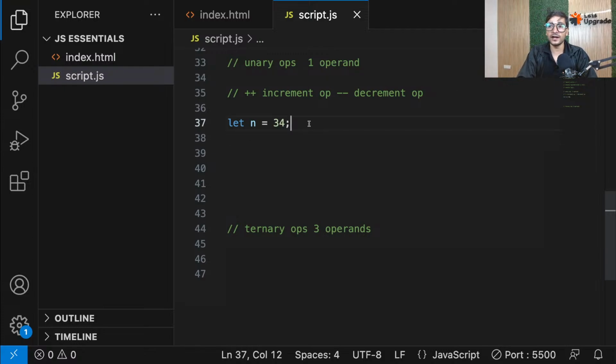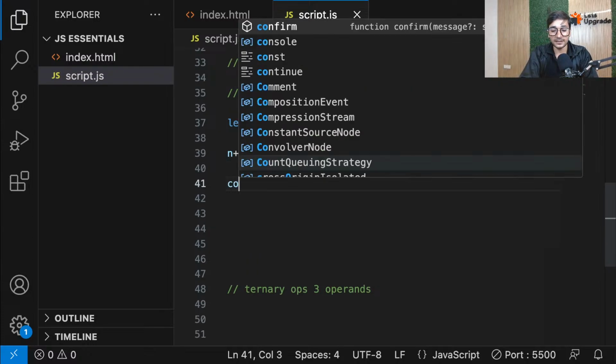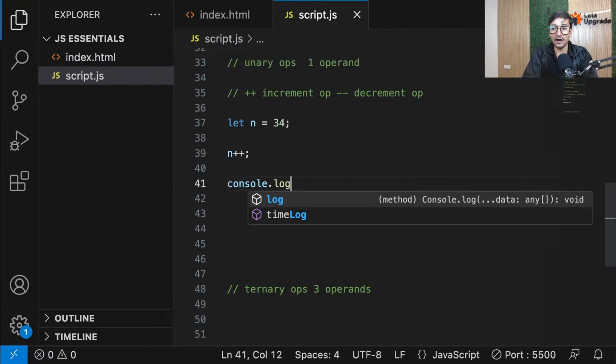Okay, now then guys, let's move ahead. So now I have a variable n equals 34. And now if I do n plus plus, as I said guys, plus plus is a unary operator. That means it only works with one operand. You can see there's only one operand, n. We don't have any other value here. Only one value. Now what will this n plus plus do? Let's log n after n plus plus.